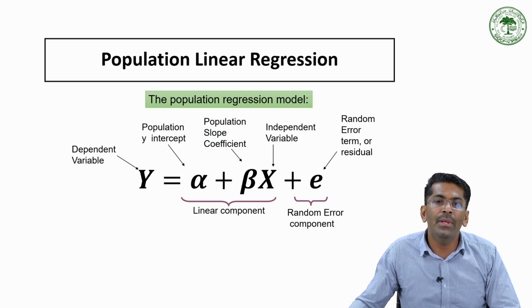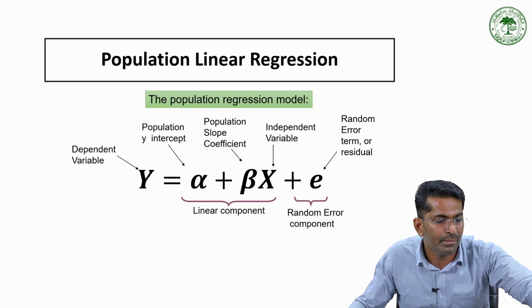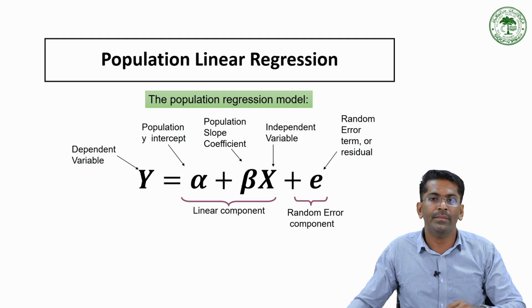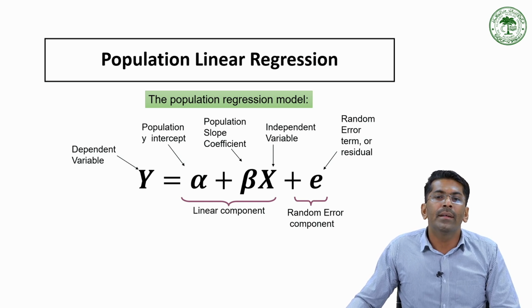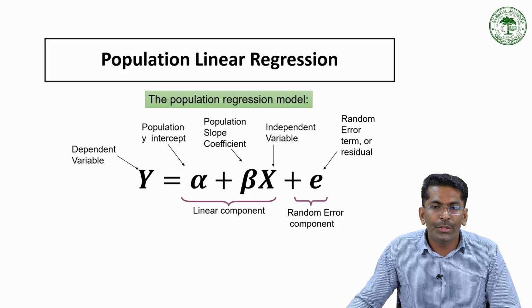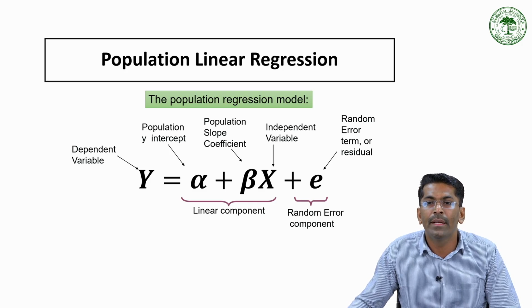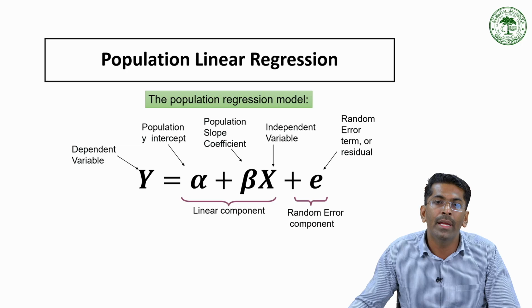Here alpha is equal to the population intercept. This is the value of y when x is equal to 0. Then we have beta, which is the population slope coefficient. Similarly, here we have x, the independent variable, that is the predictor, also known as the explanatory variable.